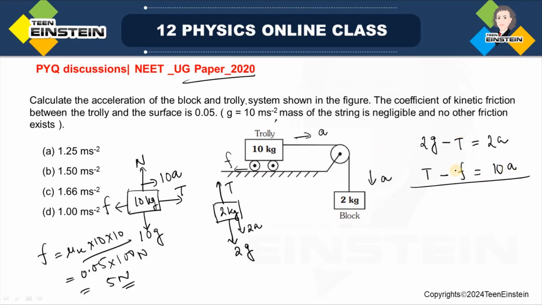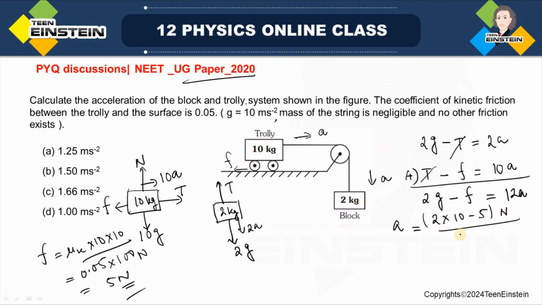Now let us add these two equations. Upon adding, this T will cancel, and we will get 2g minus F equal to 12a. We have to find out what a is. a is 2 into g, that is 2 into 10 minus F, and we have already found F as 5 Newton, divided by 12 kg.